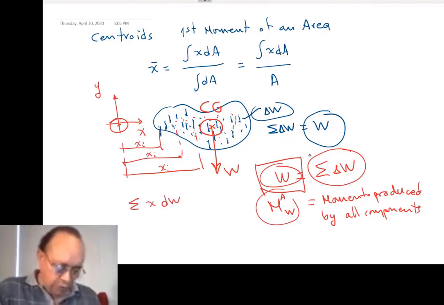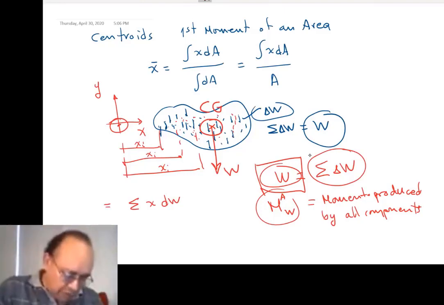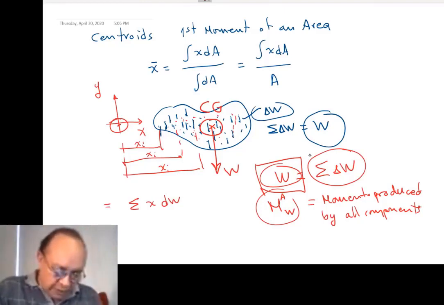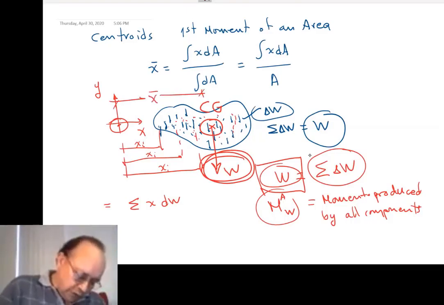That has to be equal to the moment produced by the total weight W multiplied by this distance that is called x bar. So it's equal to x bar times W.